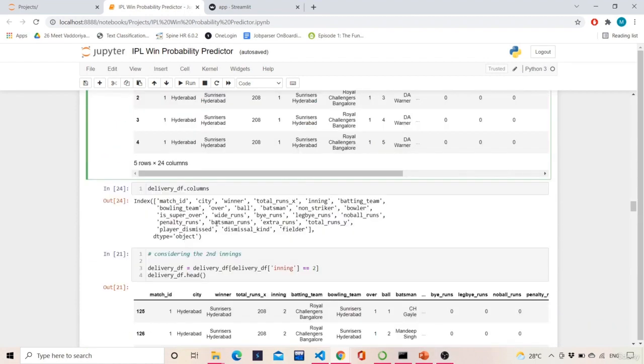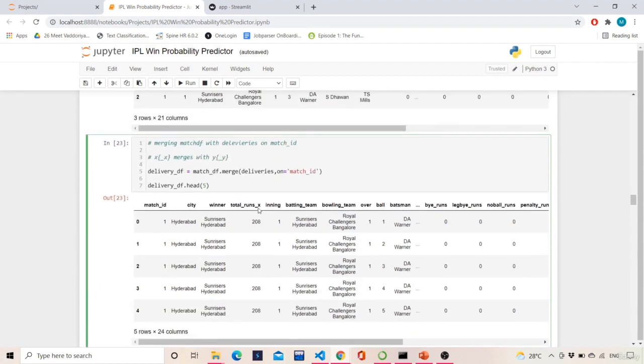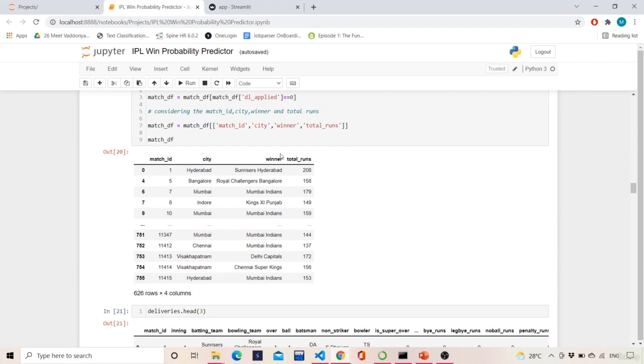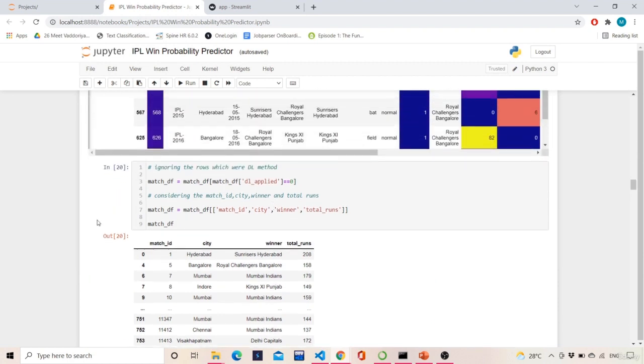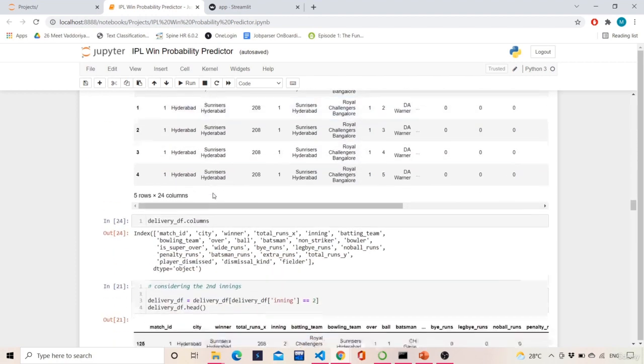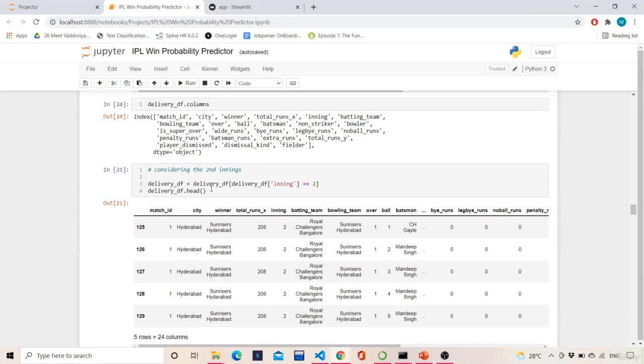Thank you. Hey, so in the last video we saw how this merging happens, and it played a very important role in merging 2 important data frames, that is this match DF and the deliveries data frame. Now we will proceed with the further stages.